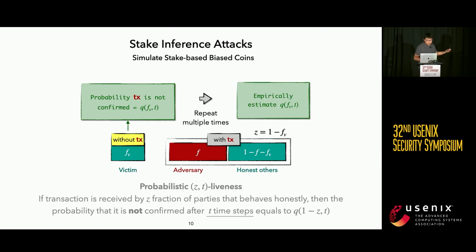By repeating this simulation multiple times, the attacker can, in theory, arbitrarily accurately estimate the value of the probability Q(1-Z, T) empirically. By doing these simulations, the attacker has the ability to simulate a biased coin with a heads probability that is tied to the victim's stake.